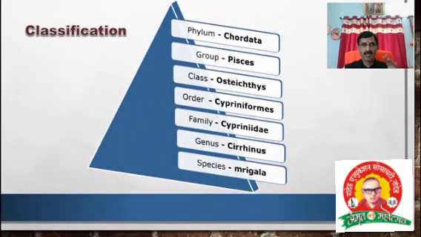First, the classification of mrigala. Phylum Chordata, group Pisces, class Osteichthyes, order Cypriniformes, family Cyprinidae, genus Cirrhinus, species mrigala. This is the classification of fish mrigal.